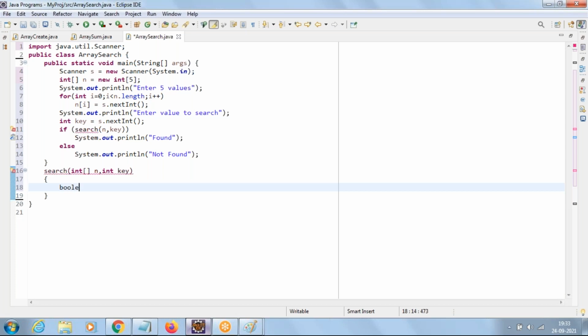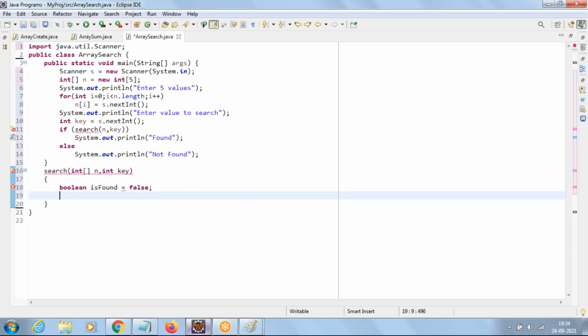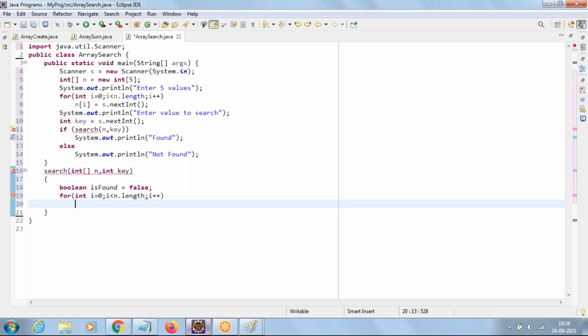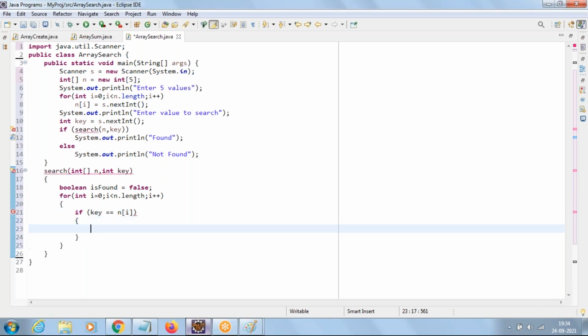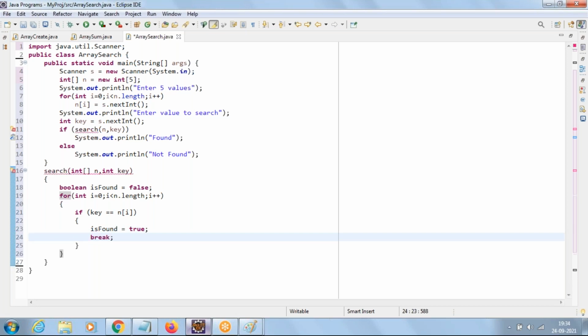Take a boolean variable isFound as false initially. Now start comparing key with each and every element of array like this. For int i equal to 0, i less than n dot length, i plus plus. Start comparing. If the value of key equal to n of i, then immediately we'll make isFound as true. Then we come out of loop using break. Once you come out of our loop, just return the value of isFound.